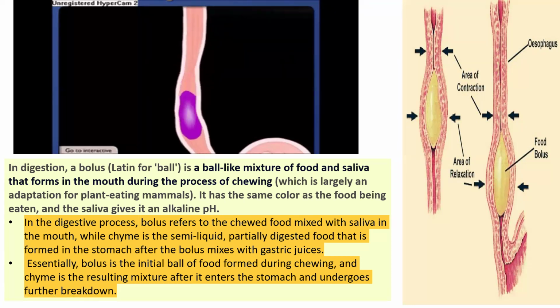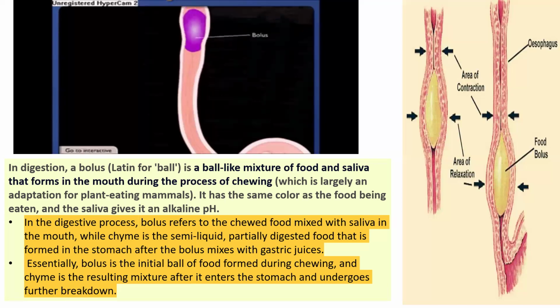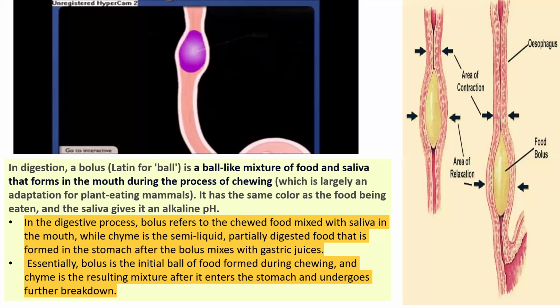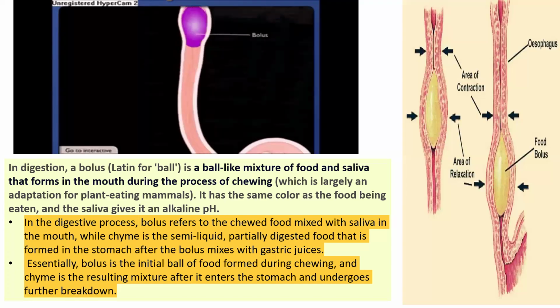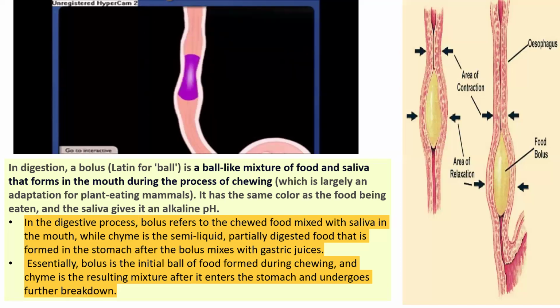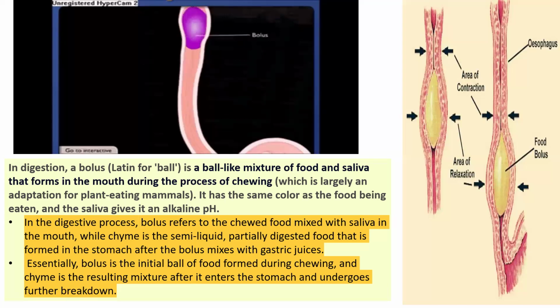So it has the same color as the food being eaten. Whatever we consume in the mouth, carbohydrate, fat, protein, the color will not change. Saliva gives it an alkaline pH because of the saliva present in our mouth.